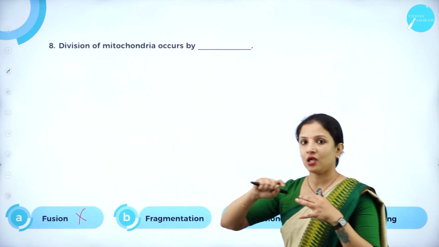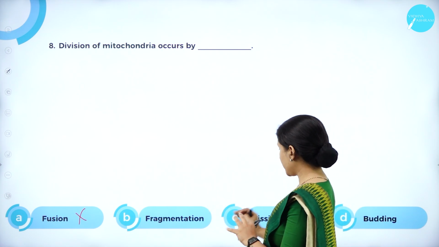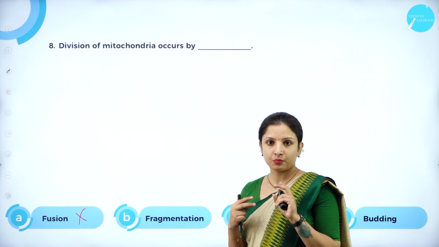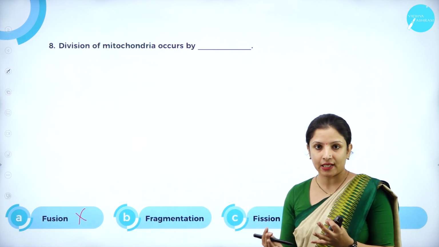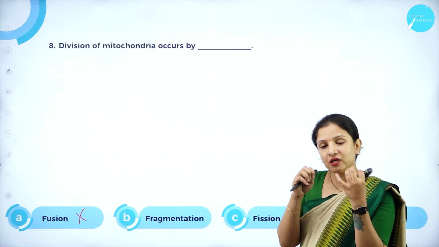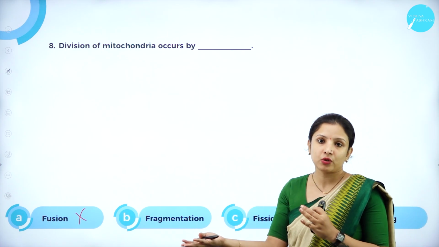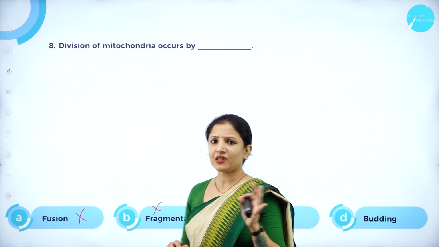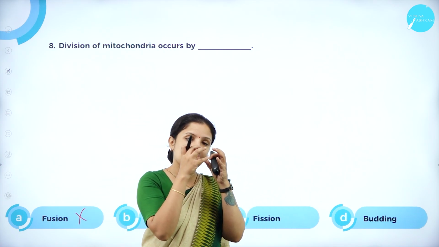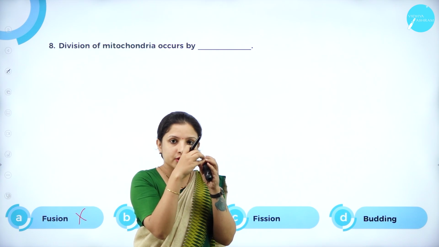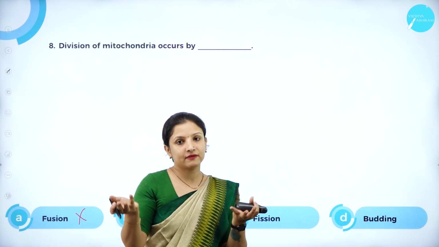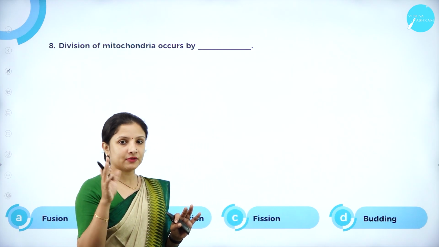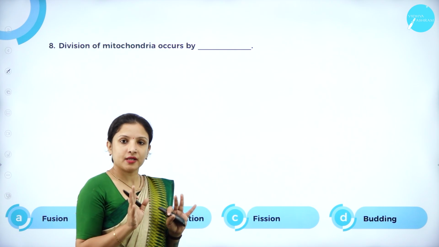Fragmentation. Again, you can have confusion between fragmentation and fission because it is breaking something. Fragmentation and fission have two different meanings. Fragmentation also means breaking, but wherever it breaks, the small bits generate into a new thing. That doesn't happen in mitochondria, so this option is wrong. Budding means a small bud will form on the mitochondria, which will detach from it and develop into a new organism. No, budding doesn't occur in mitochondria. Of course, one will get doubled, but budding is not the answer.